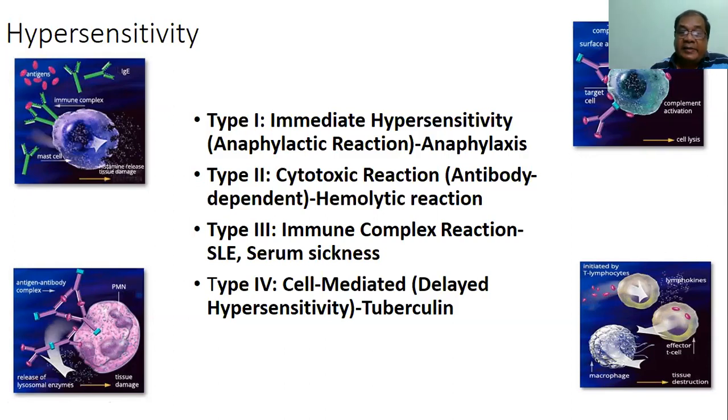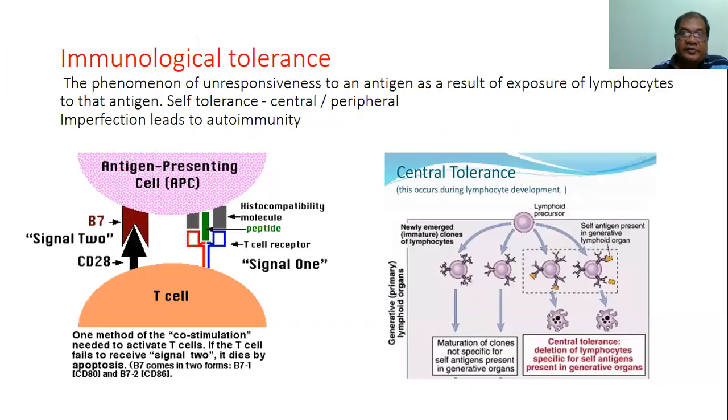In type 4, there is cell-mediated immunity, that is delayed hypersensitivity reaction. It is typically found in case of tuberculin reaction. Here, it is initiated by the T lymphocyte, which acts upon the effector cell. The T lymphocyte releases lymphokines. This effector T cell then activates the macrophages. Macrophages then release chemokines. Both the lymphokines and the chemokines produce some sort of tissue destruction and accumulation of a lot of other chronic inflammatory cells. This is called cell-mediated response.